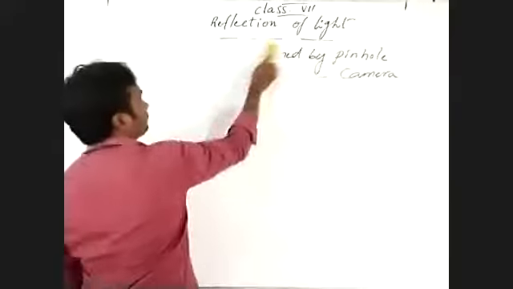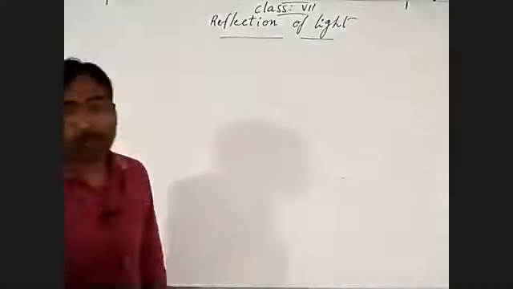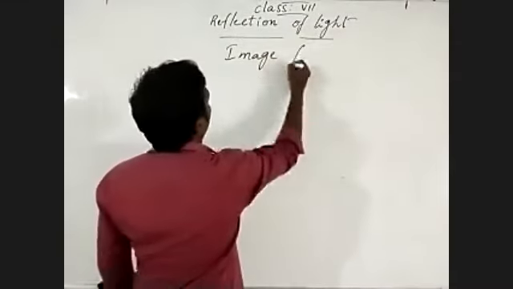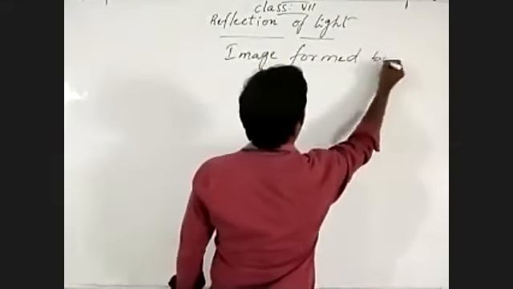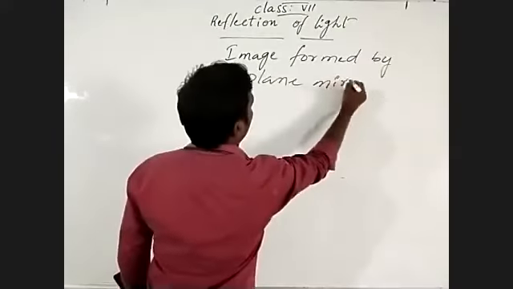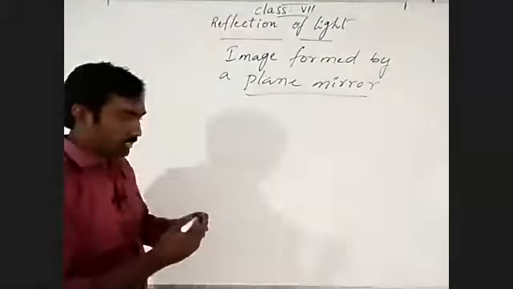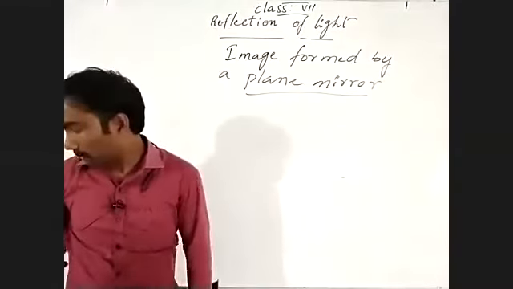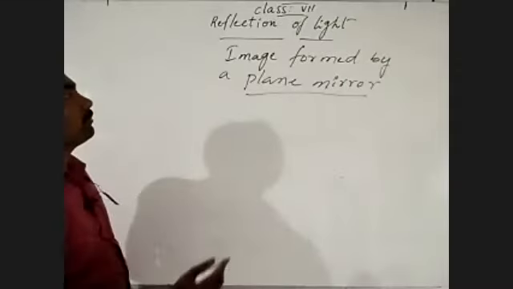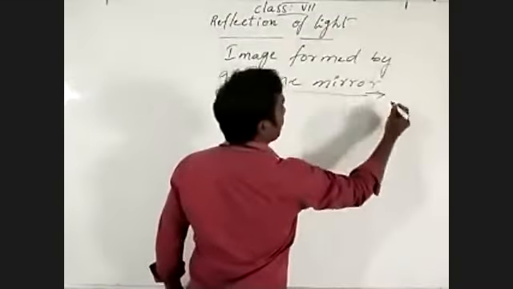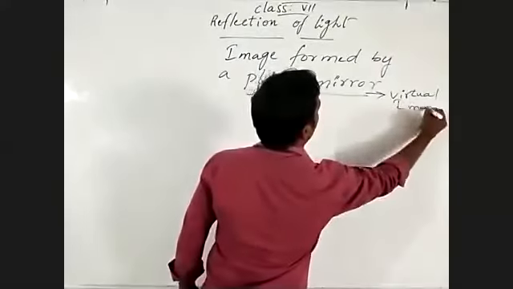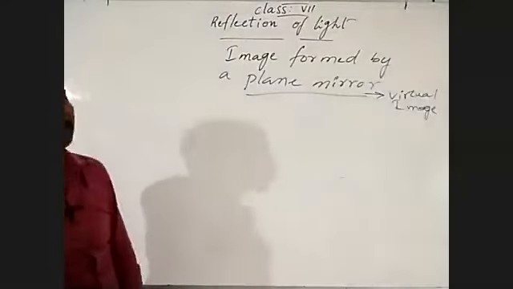Then, how do we observe the image from a plane mirror? Image formed by a plane mirror. How will the image form by a plane mirror? What type of image will form? Plane mirrors give what type of images? Virtual images. What are virtual images? A plane mirror always forms virtual images.